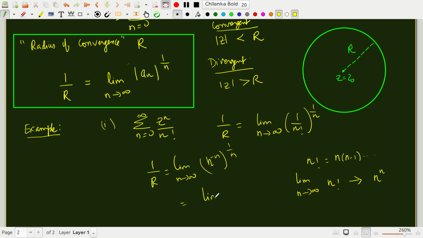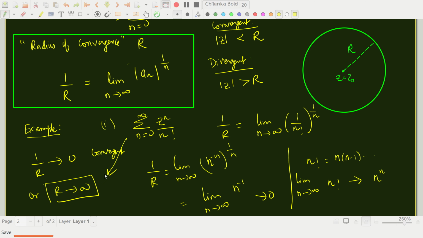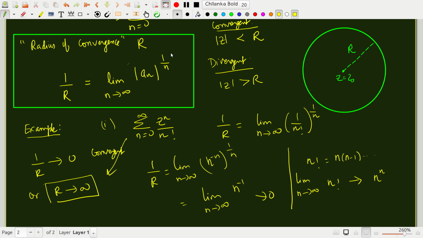This is the same as limit n tending to infinity n to the minus 1, which is 1 over n. As n goes to infinity, 1 over n becomes 0. So 1 over r becomes 0, or r tends to infinity. That is, this is a convergent series over a large domain. For all complex values z, it is a convergent series. This is one use of applying this formula.